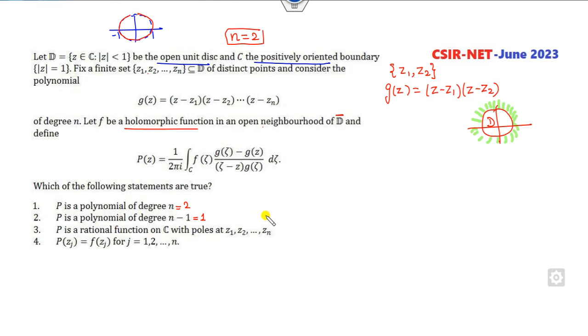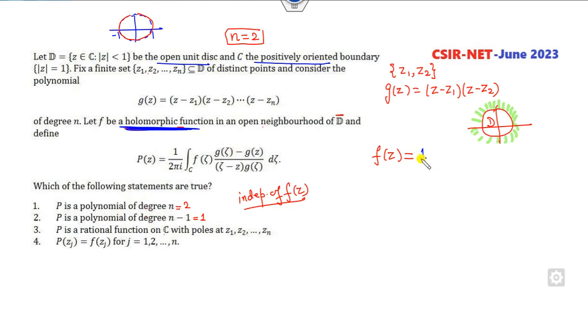Very simple. How can you think about that? First of all, F is a holomorphic function, and the first answer is independent of F. Fine. The second answer is independent of F. The third answer is independent of F. So it means you can choose F of Z as any function which is basically holomorphic.